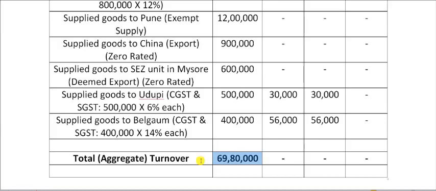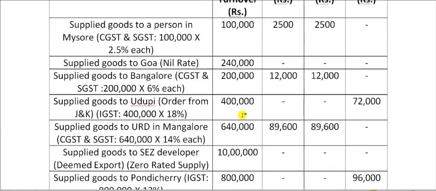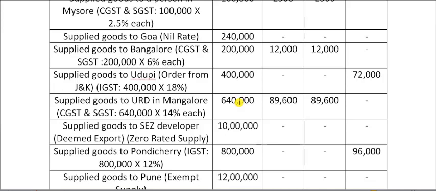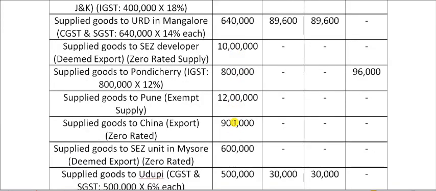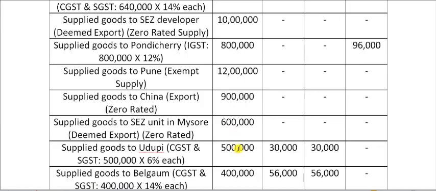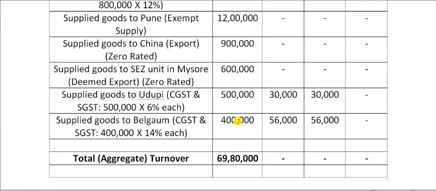So what is the total aggregate turnover here, or total turnover as asked in the question? 1 lakh, 2 lakh 40, 2 lakh, 4 lakh, 6 lakh 40, 10 lakh, 8 lakh, 12 lakh, 9 lakh, 6 lakh, 5 lakhs, 4 lakhs. When we add all of this, we will get 69 lakh 80,000.